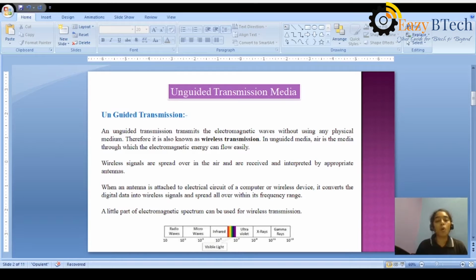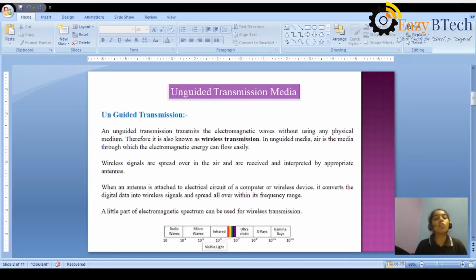There is no concept of physical medium in unguided transmission. Here, air will act as the media between source and the destination. Through the air, we can transmit the data in the form of signals from source to destination.